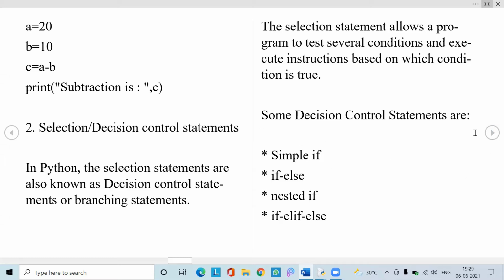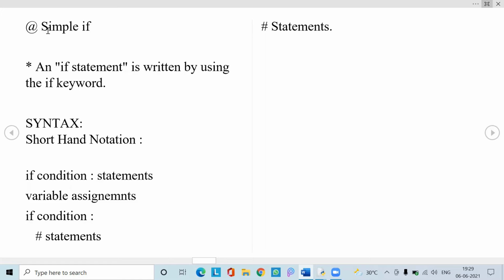Let us see the first one, simple if. An if statement is written using the if keyword. As I said, if is a keyword that is used in our control structures of decision or selection. Let us see the syntax. This would be the shorthand notation, where in one line we complete our simple if.